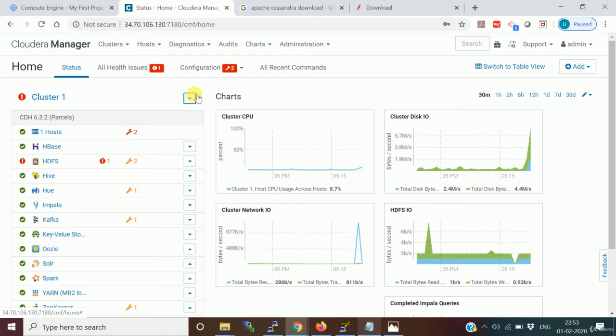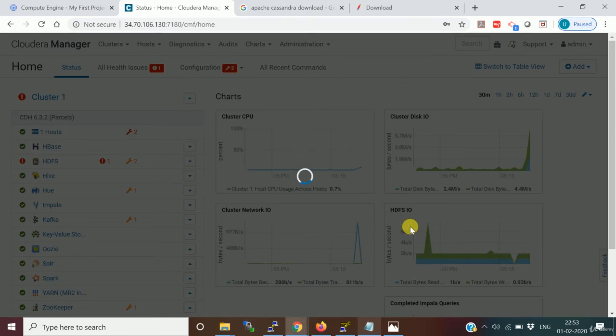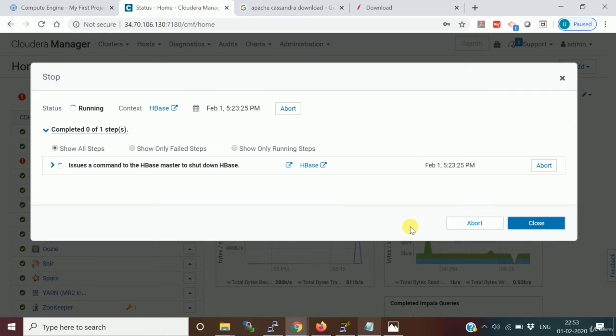I will stop HBase for now because we are not going to use HBase. It is going to take a couple of seconds, or even a minute. Once this is stopped, we'll check the currently available memory.